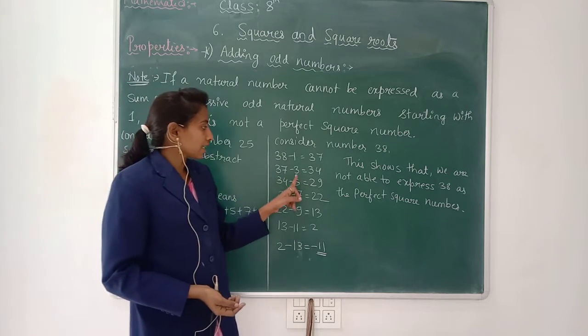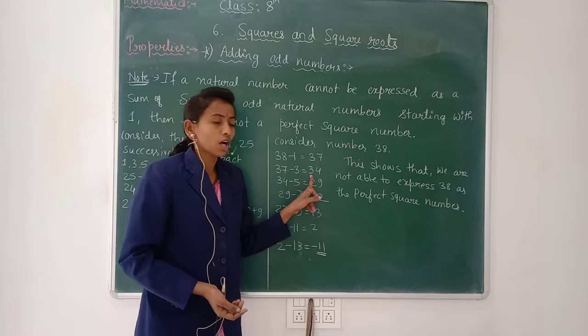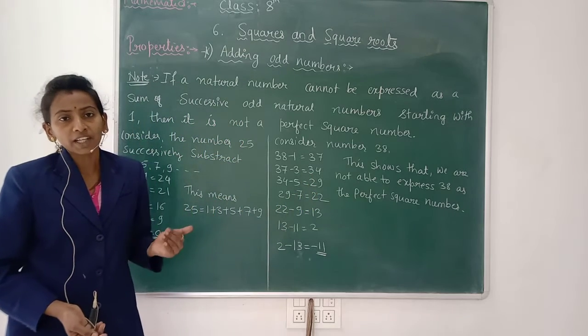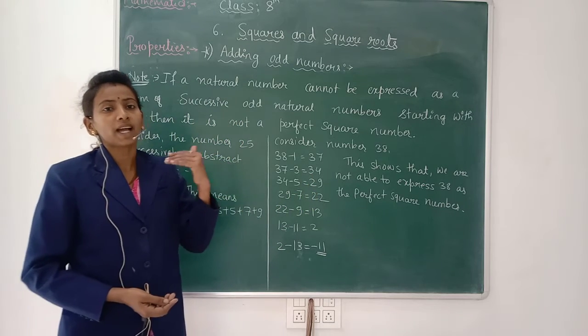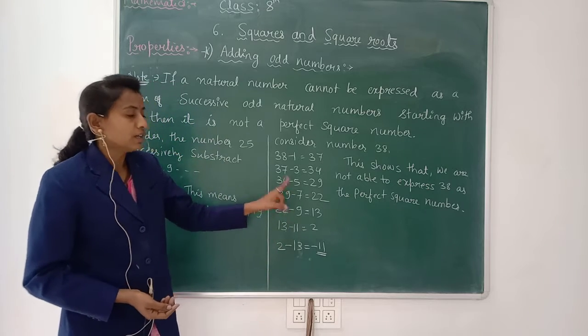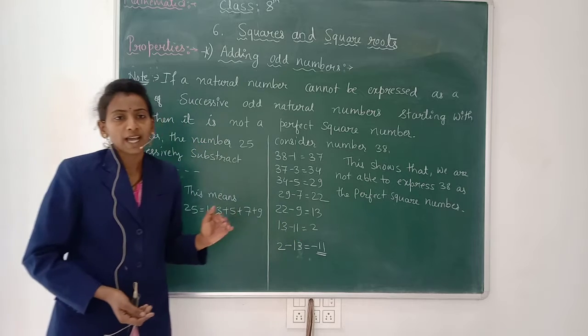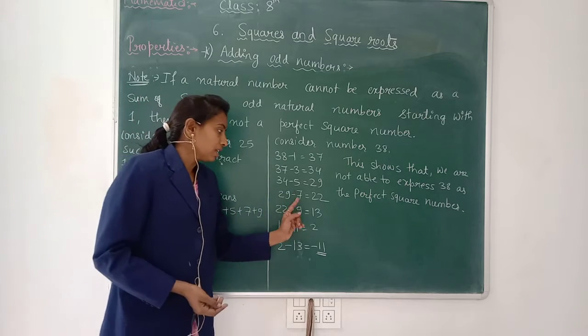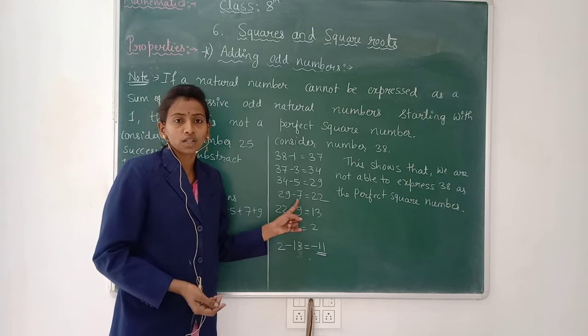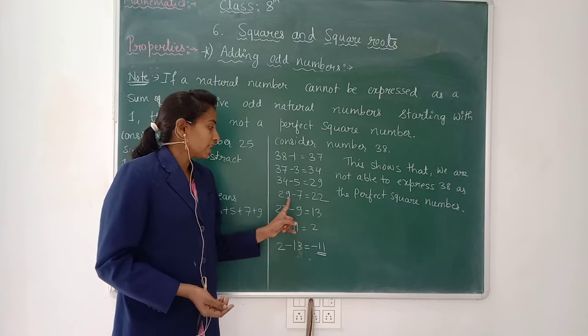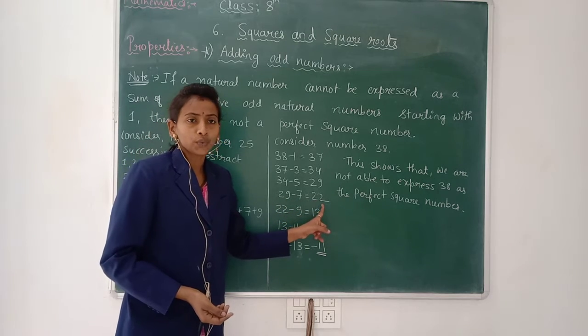So 37 minus 3, you got 34. In 34, you subtract the next odd number, 5. 34 minus 5, you got 29. Again in 29, you subtract the next odd number, that is 7. 29 minus 7 is equal to 22.